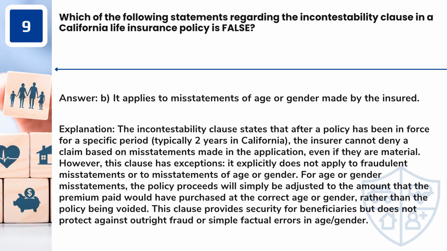For age or gender misstatements, the policy proceeds will simply be adjusted to the amount that the premium paid would have purchased at the correct age or gender, rather than the policy being voided. This clause provides security for beneficiaries but does not protect against outright fraud or simple factual errors in age/gender.